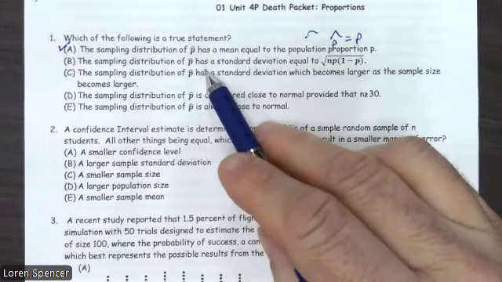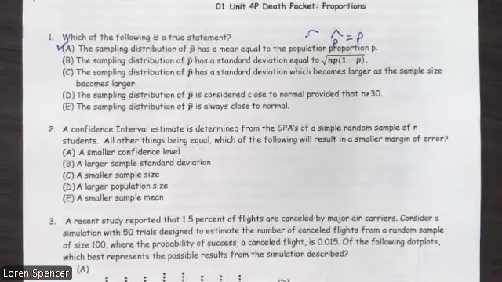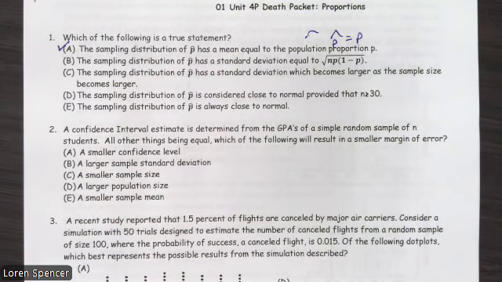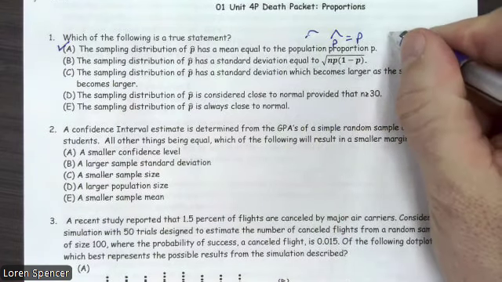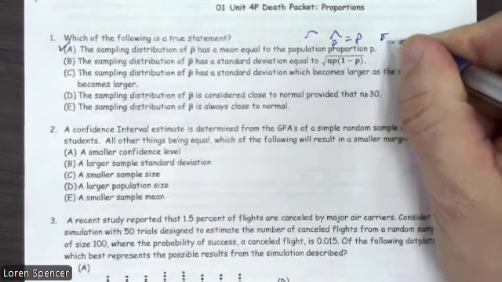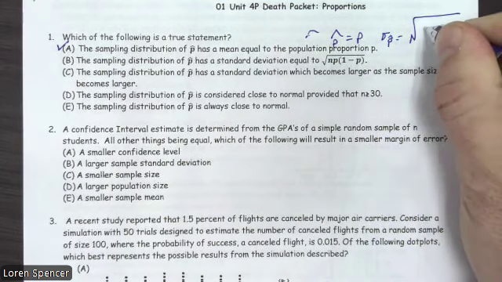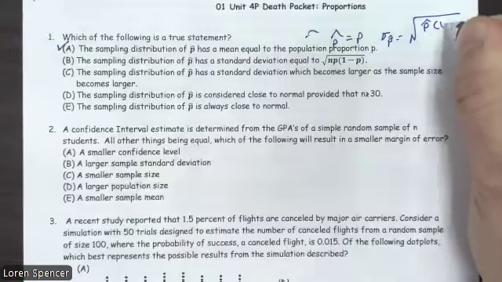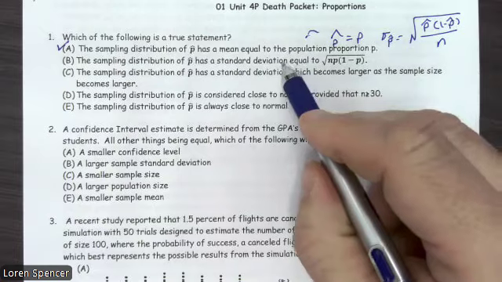The sampling distribution of p hat has a standard deviation equal to np times the square root of np times 1 minus p. The problem with that is that it's for the binomial. Please remember that the standard deviation of p hat equals the square root of p hat times 1 minus p hat, all divided by n. So that's why that's wrong.